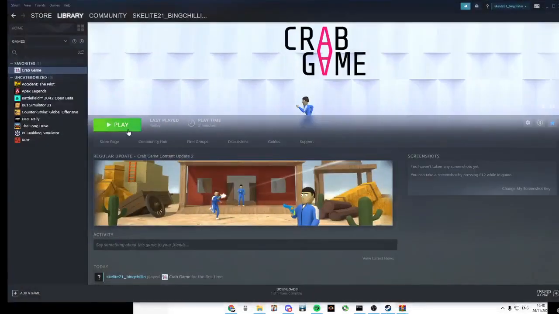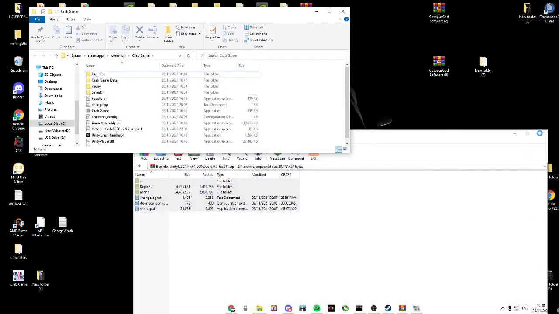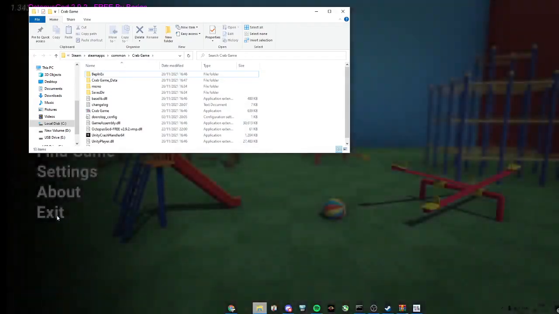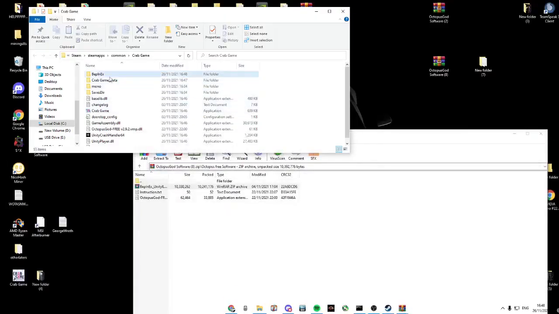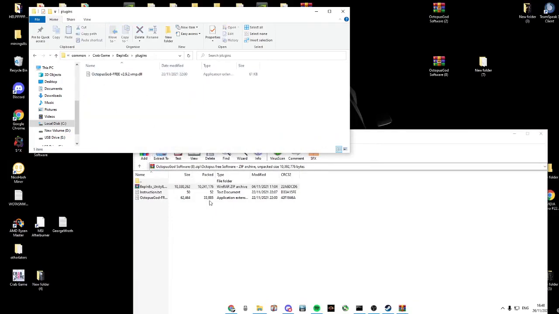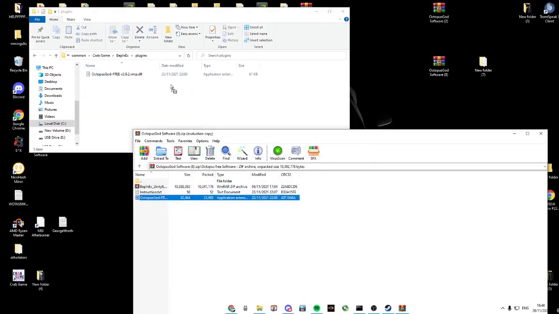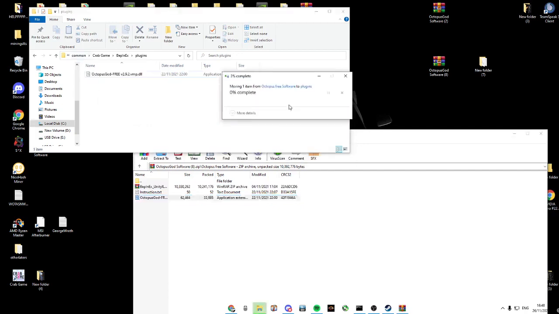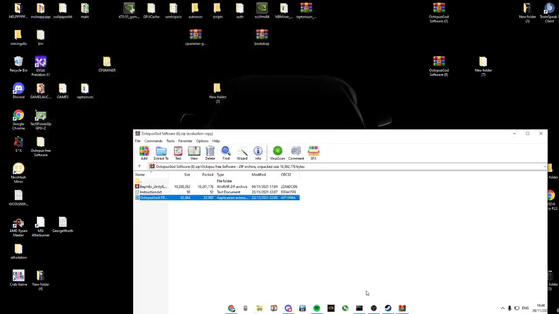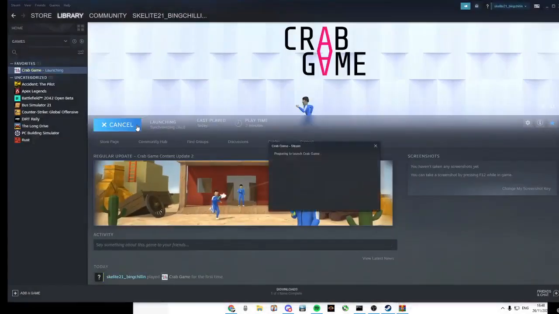Open up Steam, launch Crab Game so it downloads into the Crab Game. Okay, click exit. Now on the Steam Crab Game, weapon X, plugins, and copy this Octopus file into here. Now open up Crab Game again.